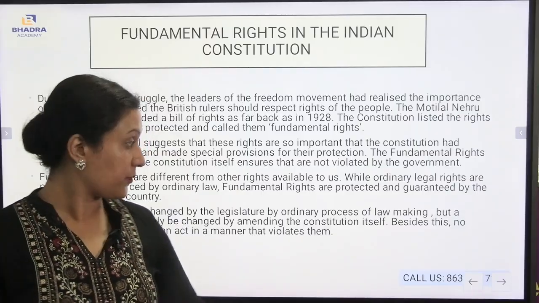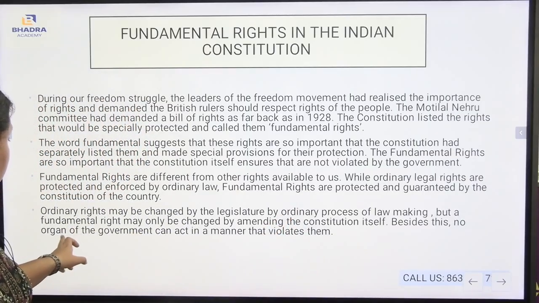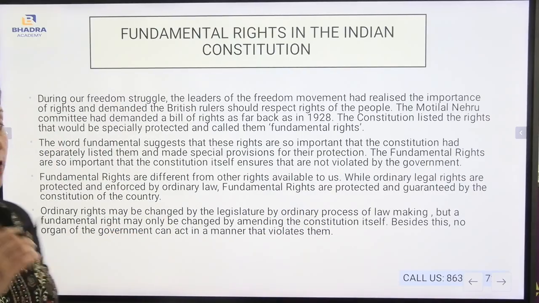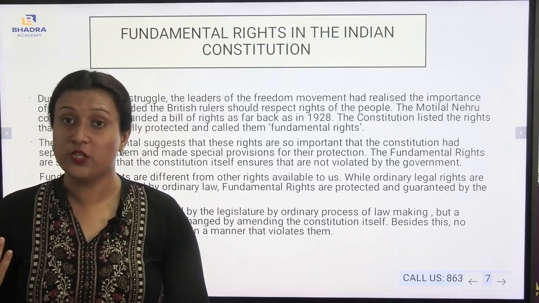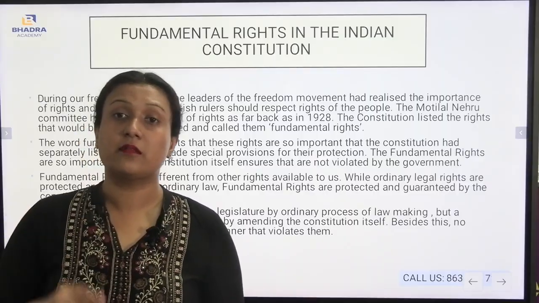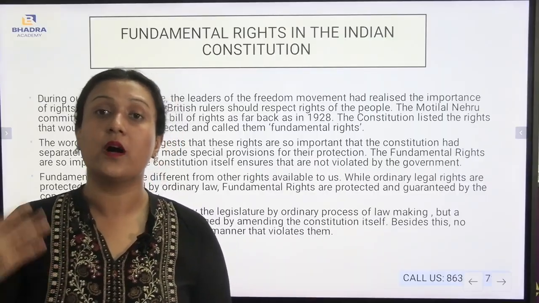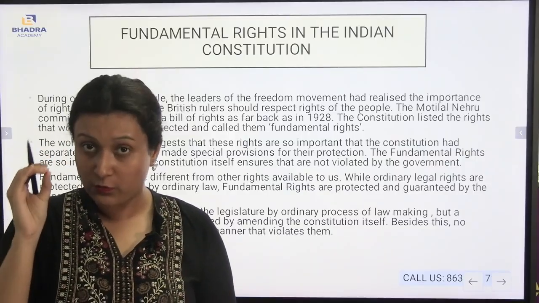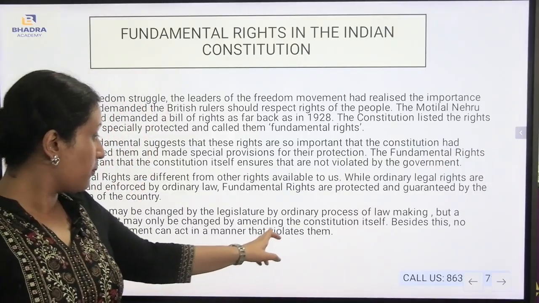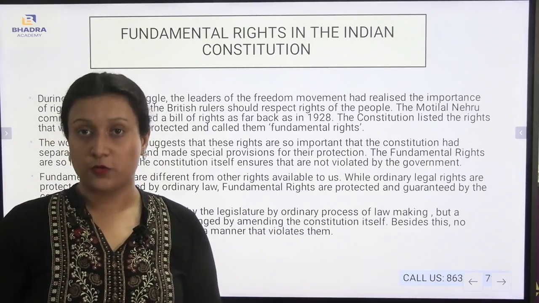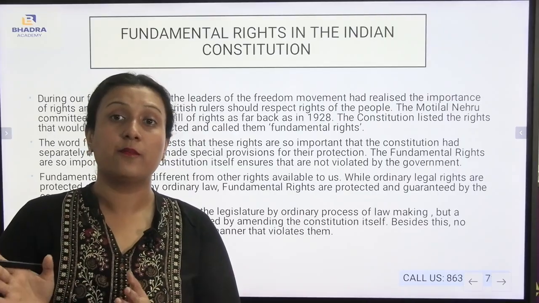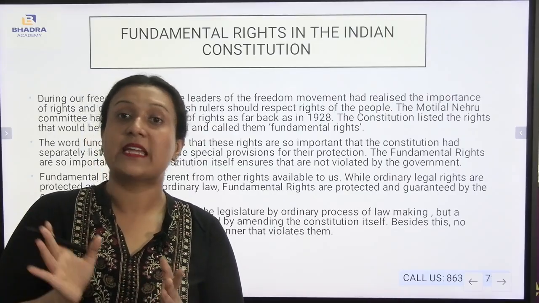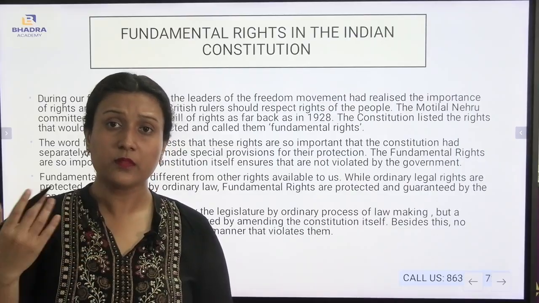Besides this, no organ of the government can act in a manner that violates them. Whether it is legislative, executive, or judiciary, no one can go against the fundamental right. If it should be changed also, it must go through the amendment of the constitution itself, in comparison to the other ordinary laws that can be changed by the legislature.